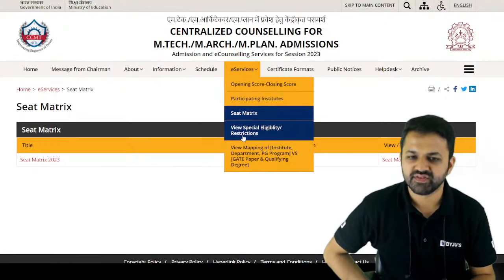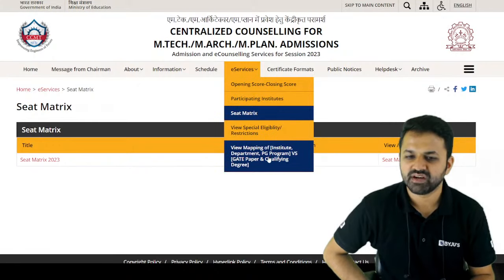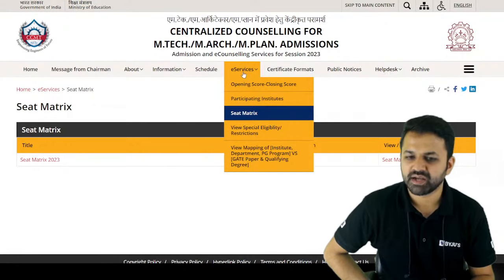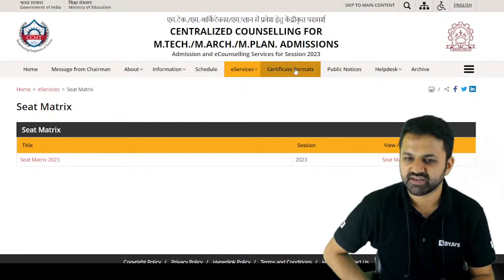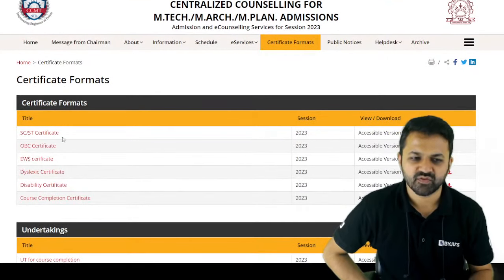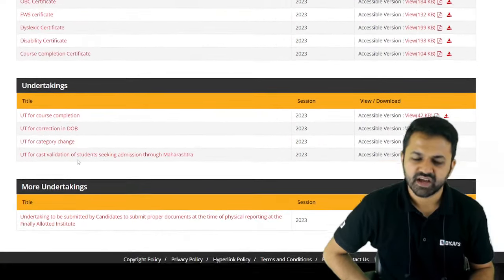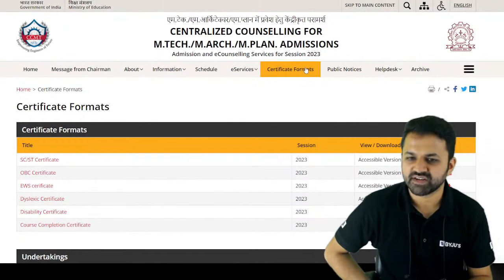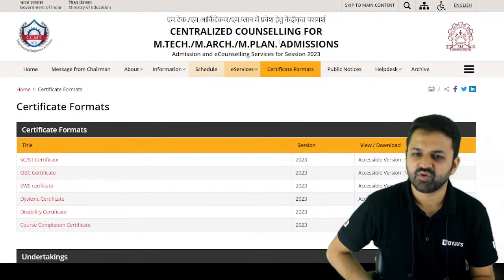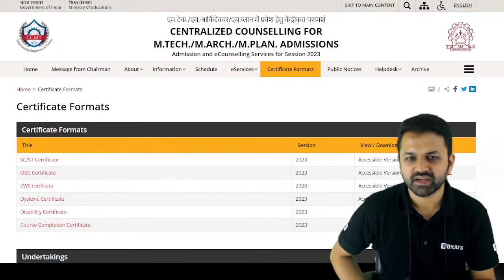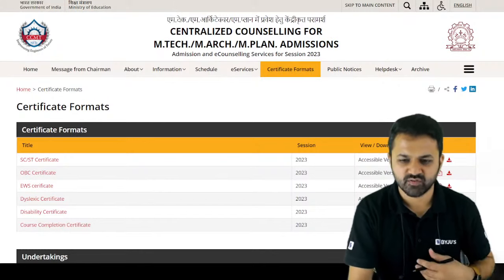And other things: view special eligibility and restrictions, and view mapping of the institute, department, and PG versus GATE paper and qualifying degree. The certificate formats are also given: OBC certificate, SC, ST, EWS, disability, all the certificates and undertaking certificates, every certificate is given in certificate format. And you have to visit this site regularly to get more details. Okay. Anything else that you want to ask?